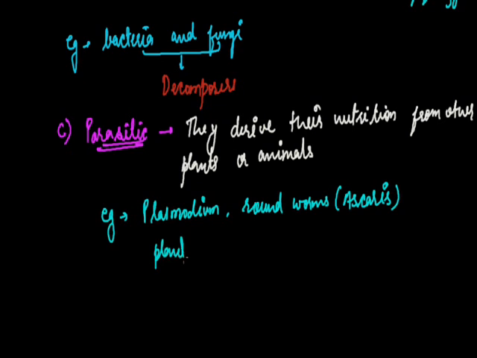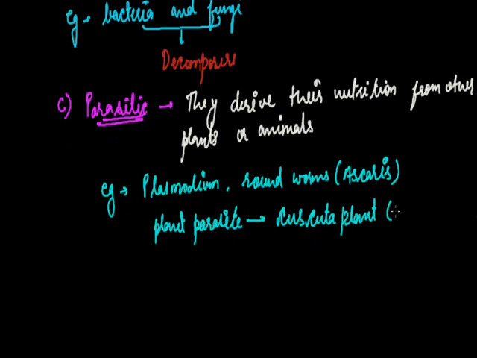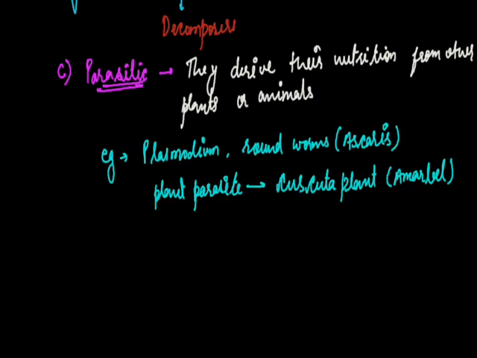Cuscuta is a plant parasite. It is also called dodder. So that is all about the categories on the basis of mode of feeding. In the next class, we will study nutrition in plants by a process called photosynthesis.